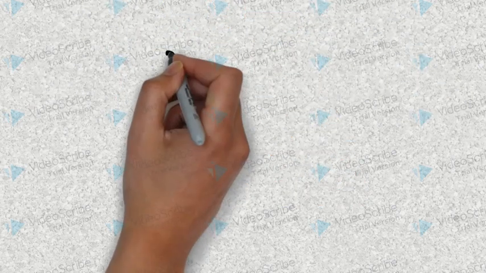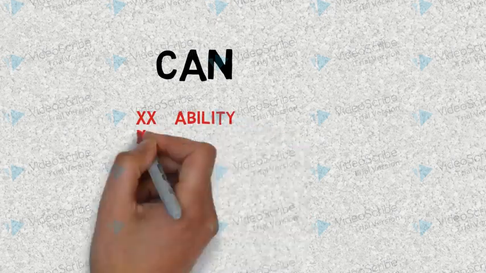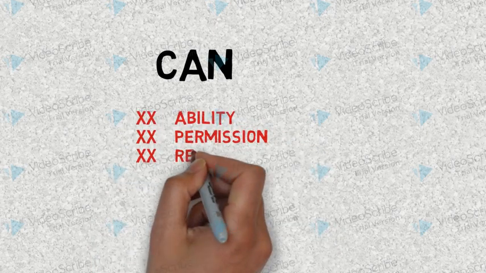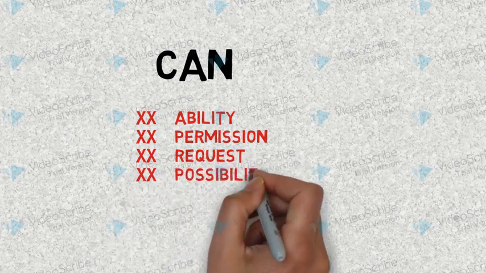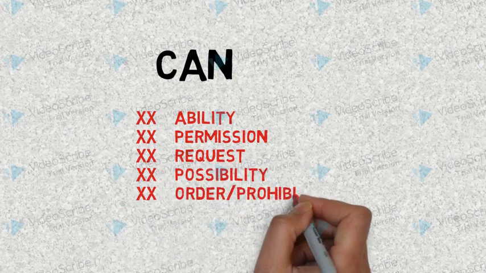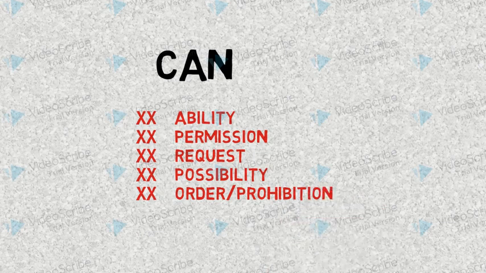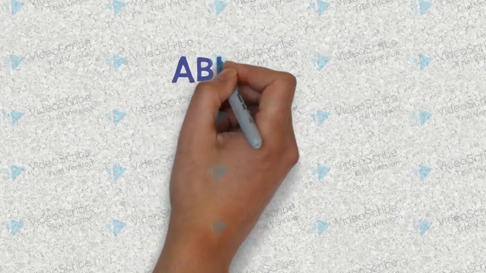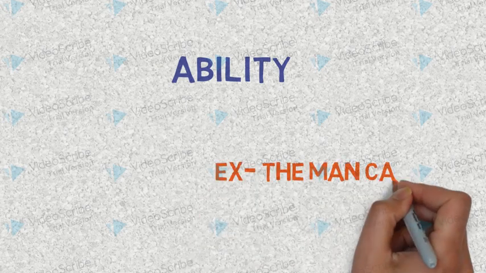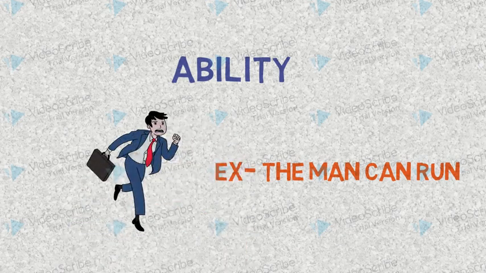Can is used to express the ability, to give the permission, to request, to show possibility, or to give order. So let's talk about each one of these with examples. The first is the ability. Ability implies having some means or skill to do something. For example, the man can run. Now in this picture, you can easily see that the man is able to run. That means he has the ability, or we can use can.